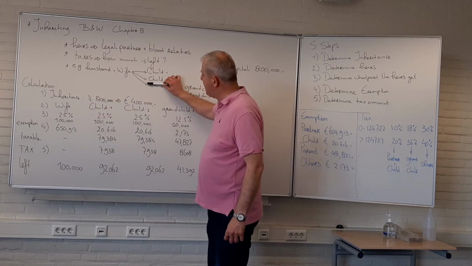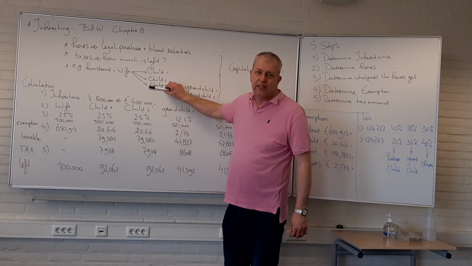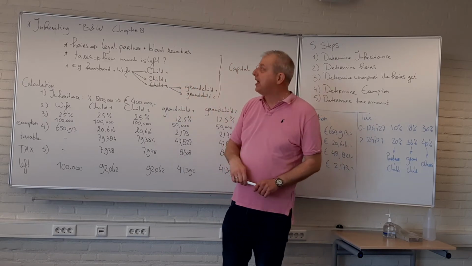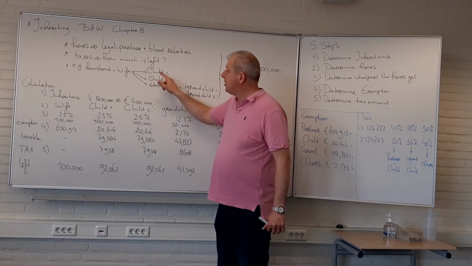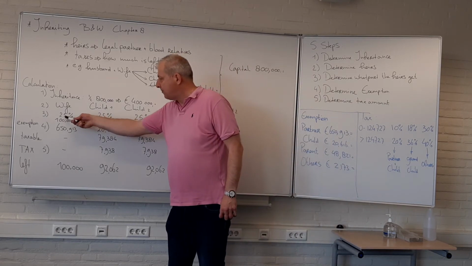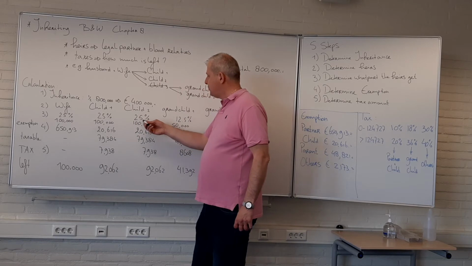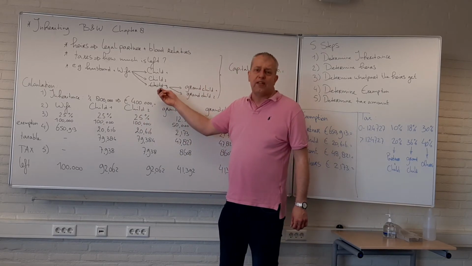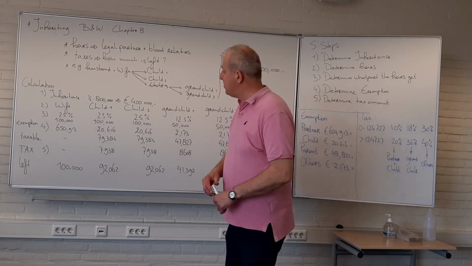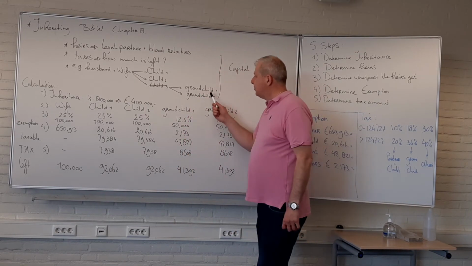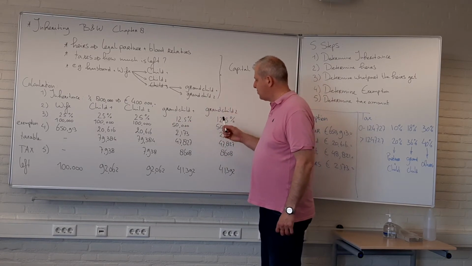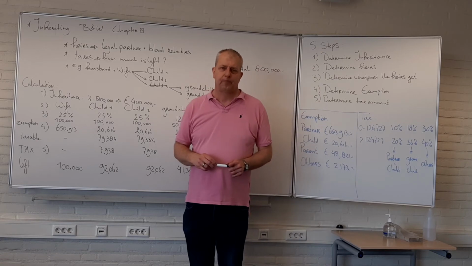Suppose we just pretend that child 3 isn't dead, but is still alive. Then there's 4 heirs who get an equal share: the wife, child 1, child 2 and child 3. So they get 25%. The wife 25, child 1 25, child 2 25. Well, child 3 isn't there anymore, so his 25% has to be divided amongst his children. So this grandchild gets 12.5% and this one gets 12.5% as well.